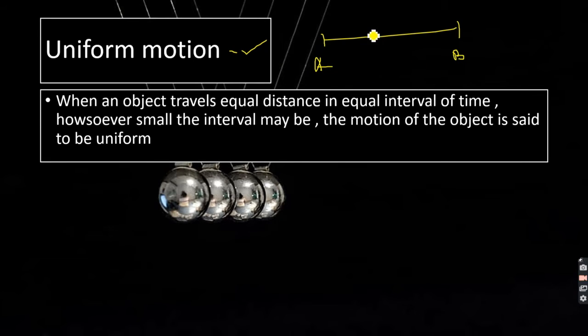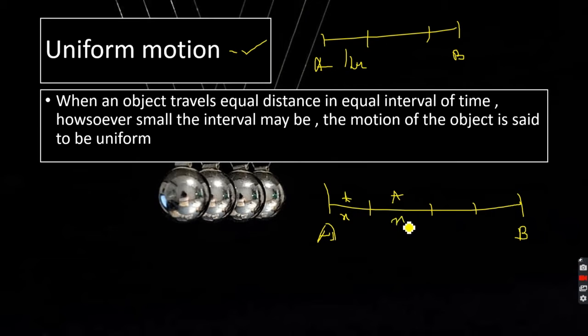Uniform motion. Suppose I'm moving from A to B and I have divided a certain distance. The distance I am covering is x, and with respect to that distance my time is t.